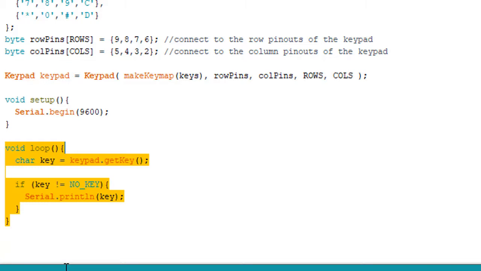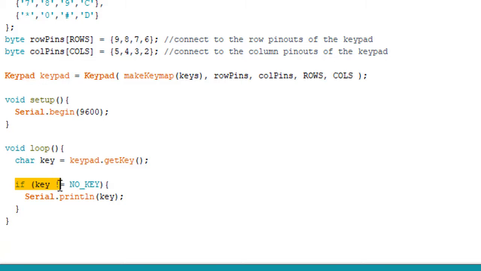And then we have the loop function. Now everything inside the loop function is repeated again and again, as the name loop itself indicates that it keeps on looping. So in the loop function, we have declared a character key, and we're taking the value for the character key from keypad.getKey. GetKey is a function of the Keypad class from the Keypad.h library. So it basically gets the key that has been pressed from the keypad.